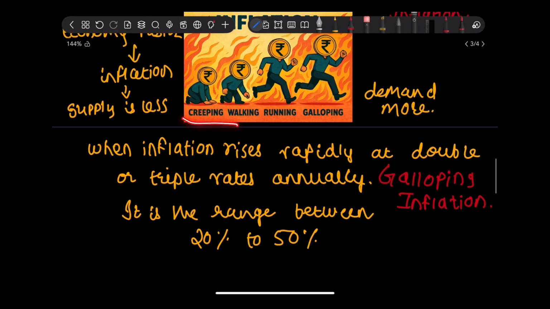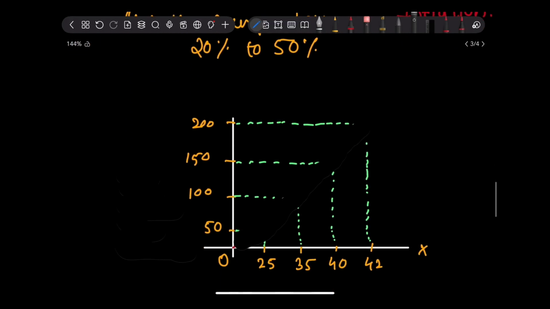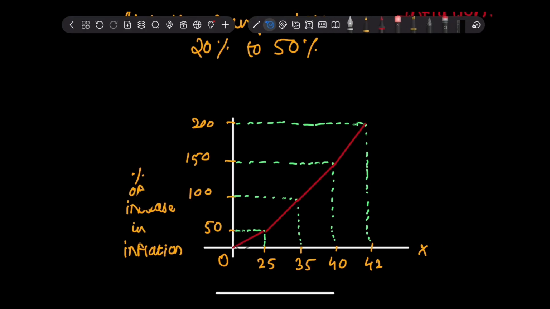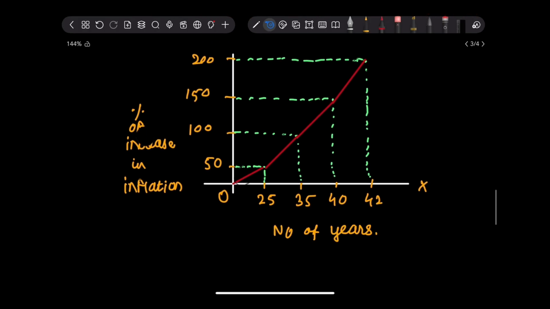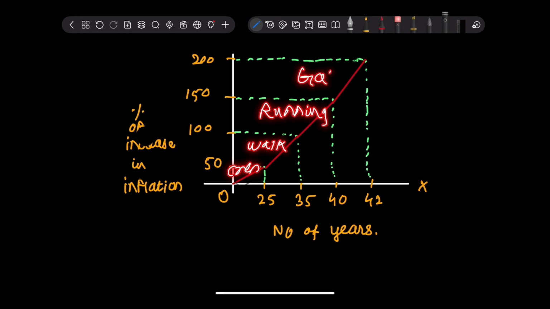So out of creeping, walking, running and galloping inflation, creeping is positive and galloping is a danger for Indian economy. अब हम इस creeping, walking and running inflation को ग्राफ में अगर प्लॉट करते हैं तो ये कुछ इस फॉर्मेट में दिख जाएगा, वेयर वाई एक्सिस रिप्रेजेंट्स परसेंटेज in the increase of inflation and x-axis is number of years. जो 4% है that is known as creeping inflation. Next is walking inflation. Next is running inflation. And at last we have galloping inflation.